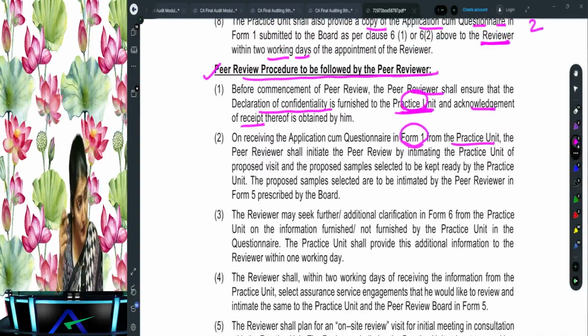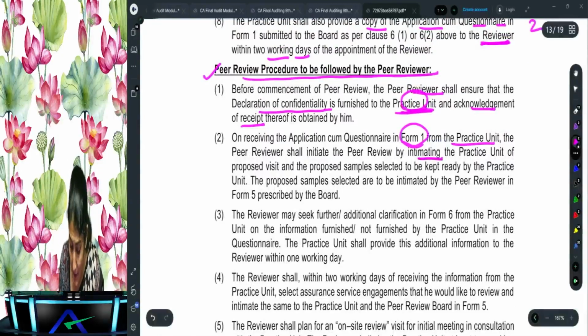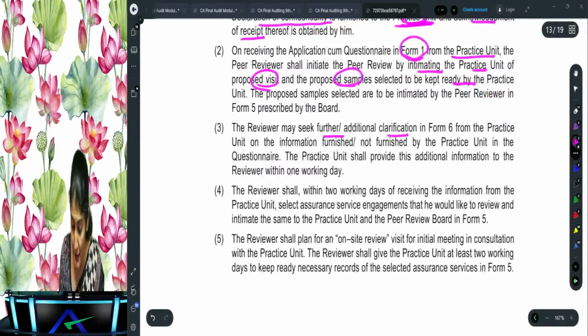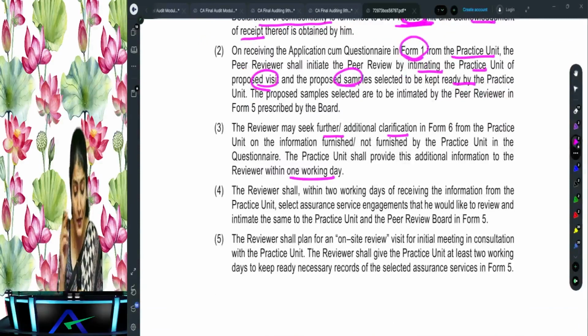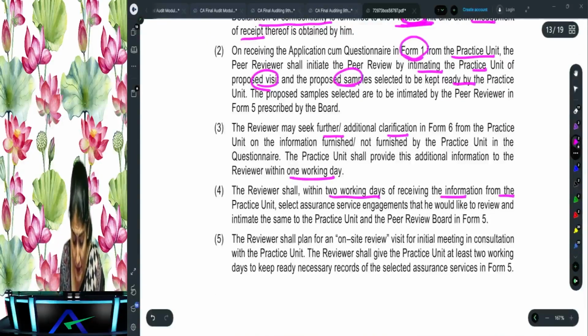Once the reviewer receives the form 1 from the practice unit, he will intimate the practice unit regarding the proposed visit and the proposed sample selected to be kept ready. Right? Then the reviewer may seek further additional information, and this additional information should be provided within 1 working day. Then the reviewer shall, within 2 days of receiving the information from the practice unit, select the assurance service engagements which he would like to review.